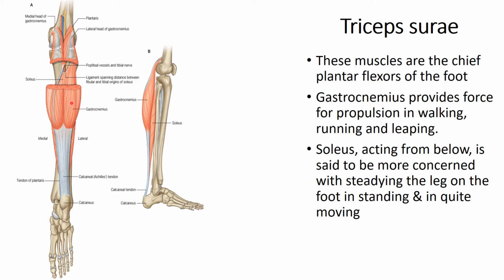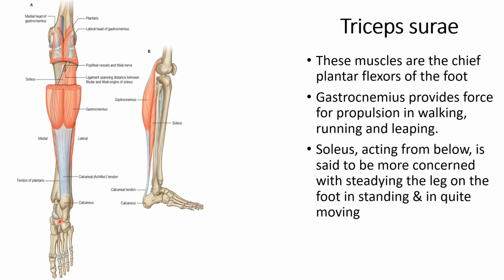And soleus, though it also contributes in that, its action is mainly postural, because of the type of fiber it has: fatigue resistant, type 1 slow twitch fiber. Acting from below, meaning the foot is fixed, it is more concerned with keeping the leg steady on the foot, like in standing or quiet walking, tiptoe walking.